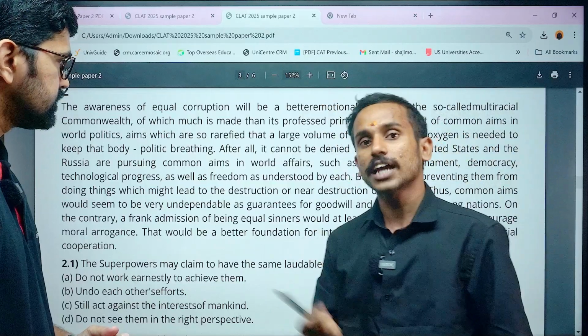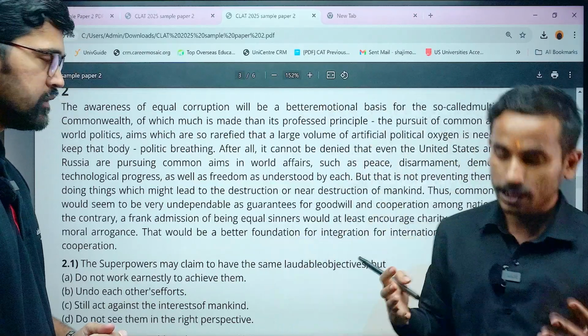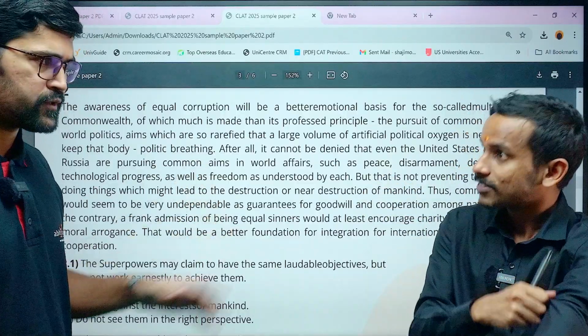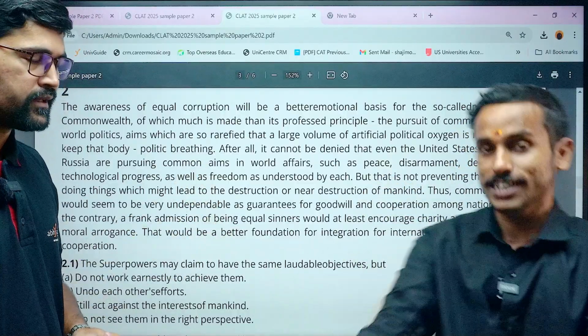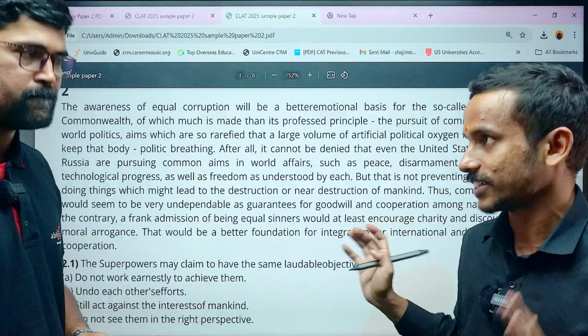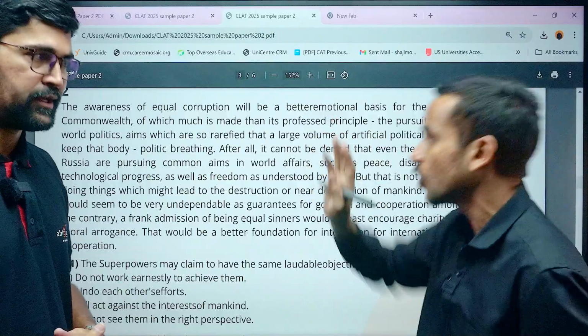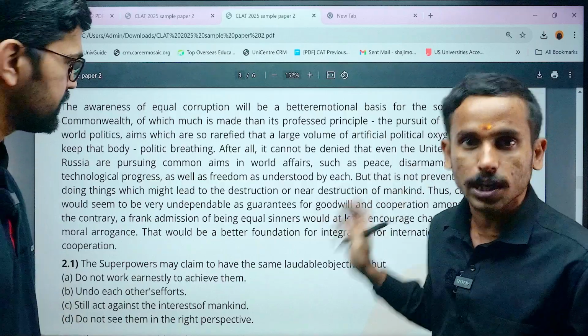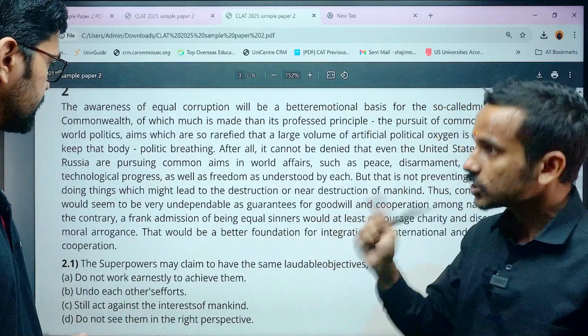So the first doubt that arose in our mind was, will this pattern continue in the CLAT exam also? That's the main question that we have to analyze. Now, straight away we cannot say anything. If I say today that this pattern will not come, even that would be wrong. If I say that this pattern would come, even that would be wrong. But there is one hint.